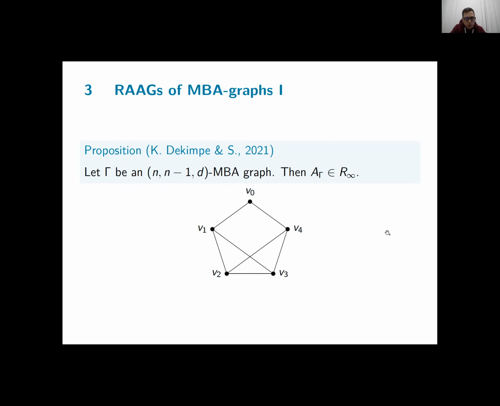So if we delete them, we obtain a disconnected graph with V0 on the one hand and V2 and V3 on the other hand. So A gamma has a characteristic quotient corresponding to a disconnected graph. So this quotient has the R-infinity property, and we can lift it to A gamma itself to prove that these graphs have the R-infinity property as well. So these cover the maximal case for MBA graphs.